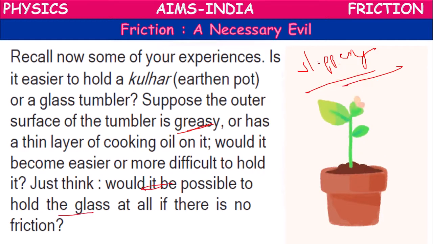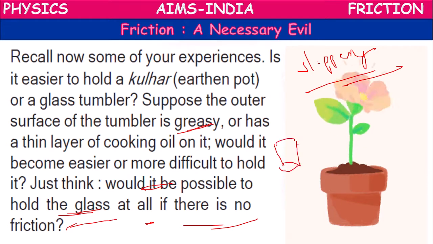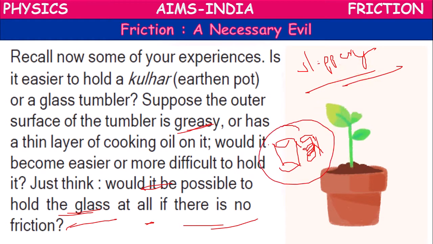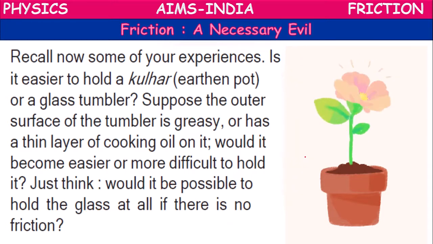Would it be possible to hold the glass at all if there is no friction? If there is no friction, we cannot hold a glass at all. We are able to hold the glass with our hand or with our fingers. Why? Because there is friction. The irregularities of the hand and the irregularities of the glass surface lock with one another so that we can hold it. If there is no friction, it is highly impossible to hold the glass.